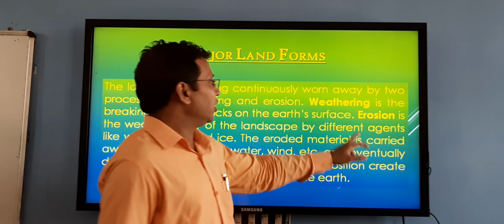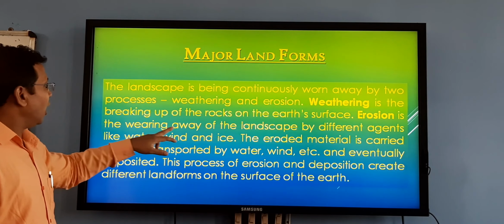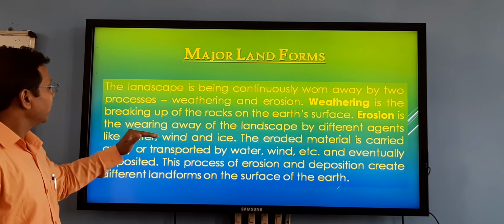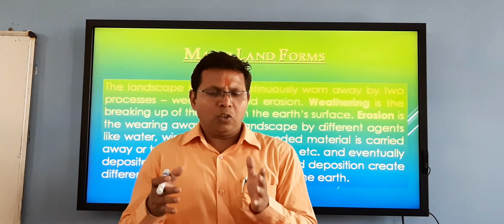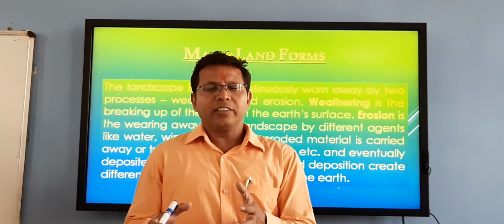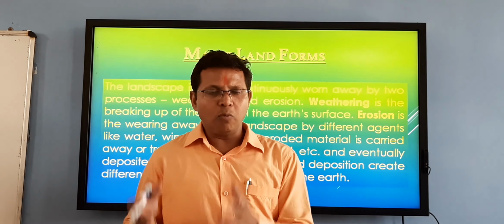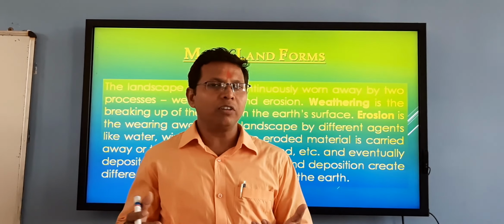Second point is erosion. Erosion means what? Erosion is the wearing away of the landscape by different agents like water, wind, or ice. Erosion means carrying materials from one place to another place by means of water,